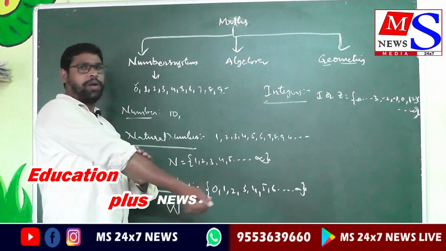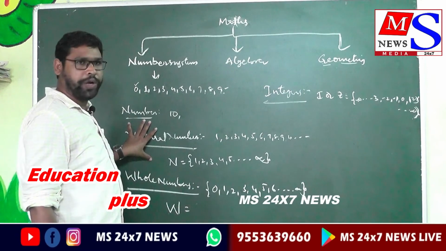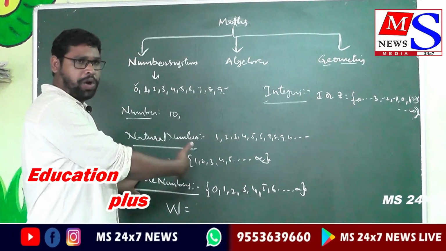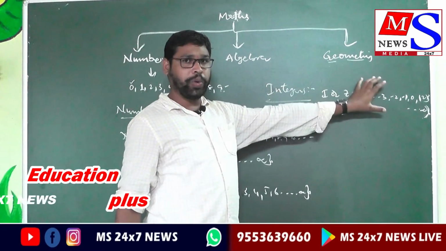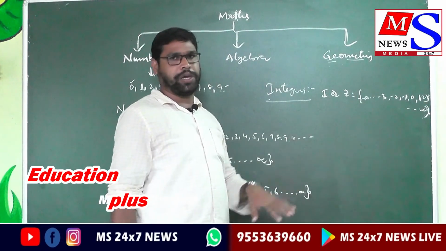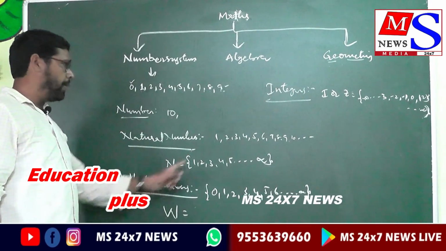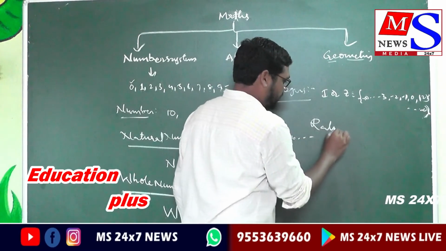So these are called integers. Observe carefully: natural numbers have only counting numbers, whole numbers have counting numbers including 0, and integers have all the counting numbers including the whole numbers, and negative numbers also. So this is the main important part of natural numbers, whole numbers and integers. And next one, rational numbers. What is a rational number?